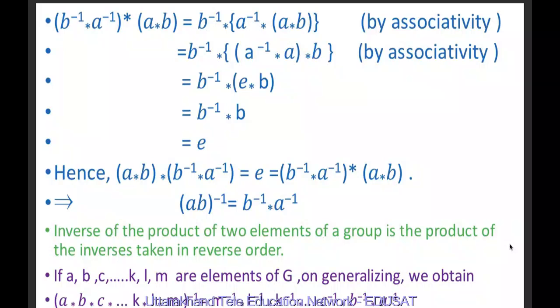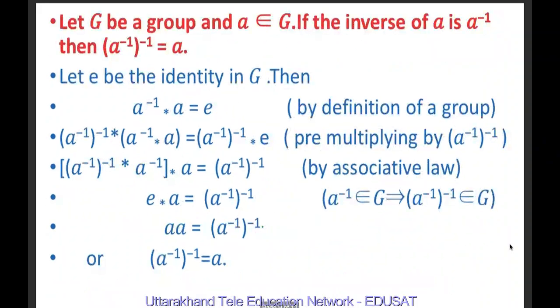Suppose we have elements A, B, C, ..., K, L, M of a group G. Then (A B C ... K L M) inverse is equal to M inverse, L inverse, K inverse, ..., C inverse, B inverse, A inverse.